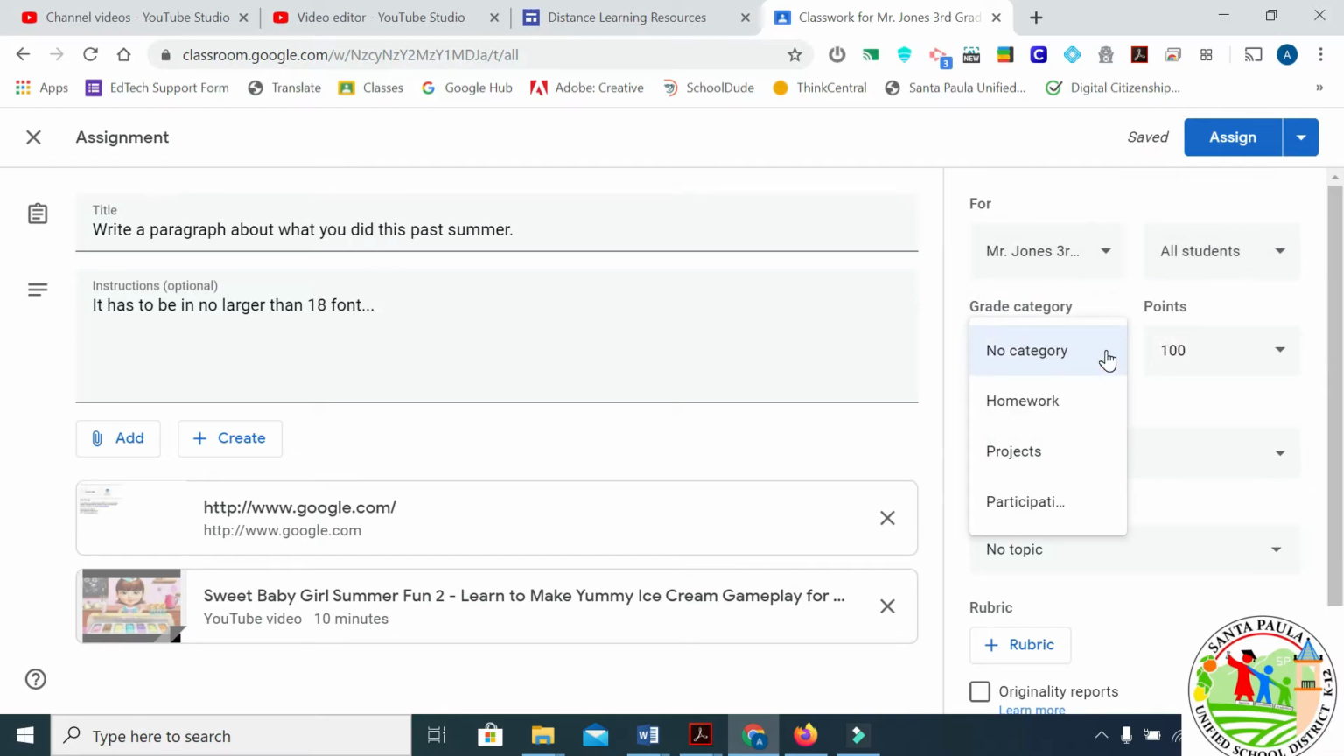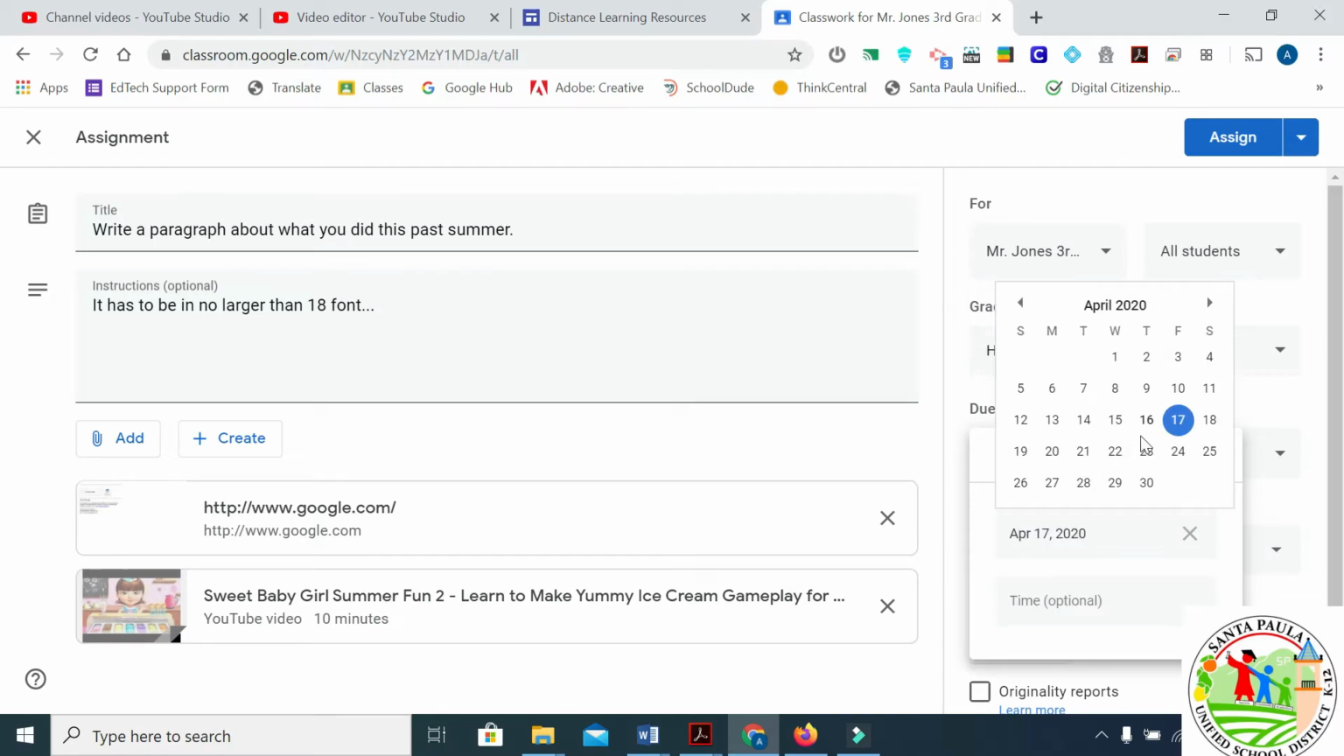Here, since we already have these categories set up, we're not gonna put it in. Let's see, it's a homework category, and we'll keep it 100 points. If you put a due date on here, we're going to just put it forward.